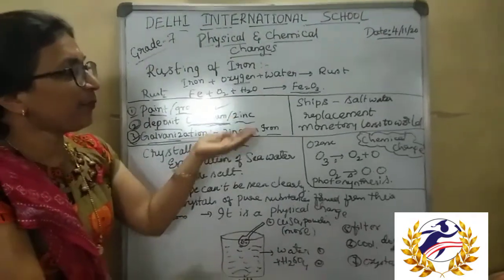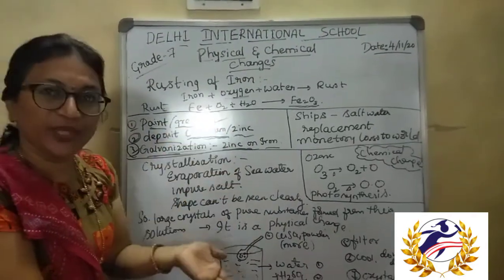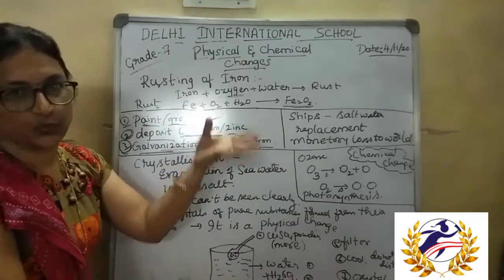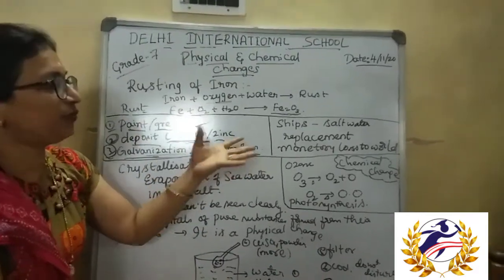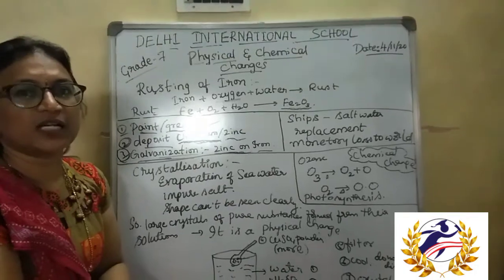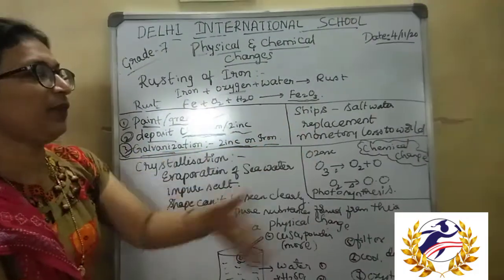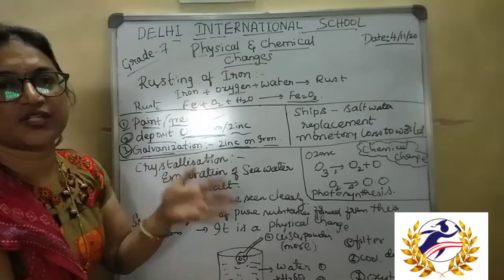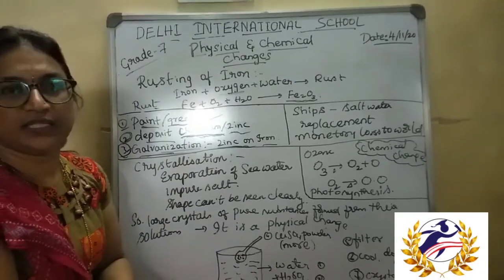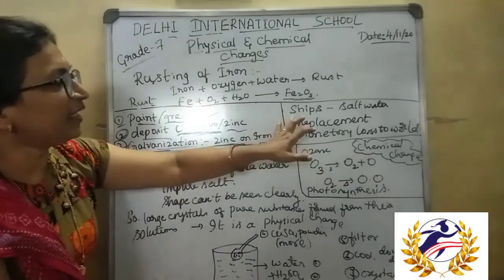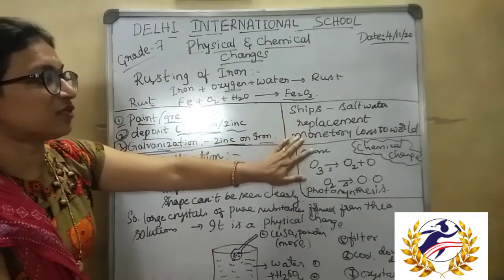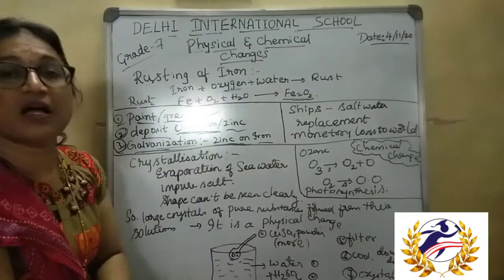Some parts of the ships are completely dipped in water and some parts are exposed to water vapor, which makes them rust, isn't it? So we have to replace the ship parts often when they get rusted. That's why it causes very much monetary loss to the world.